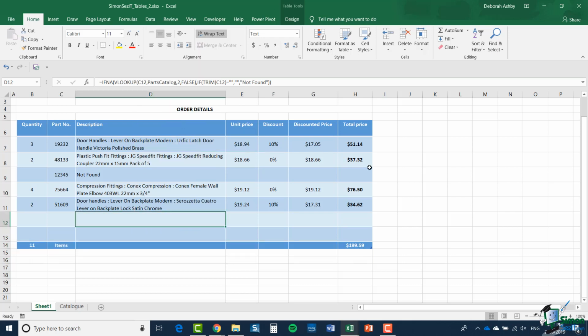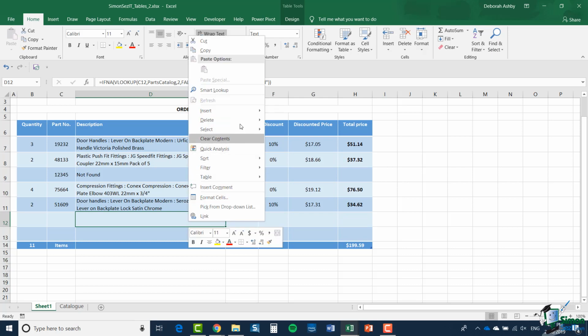When it comes to making selections in a table, it's pretty straightforward to do the regular kinds of selection that we're all used to, but you can also do some very specific selections as well. I have a single cell selected here, so cell D12, and if I right click and go to the Select sub-menu, you'll see I have 2 options related to the column.